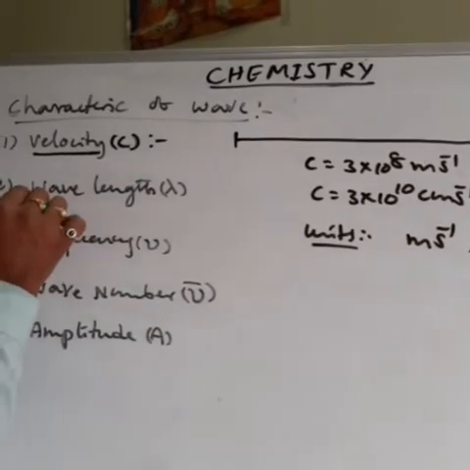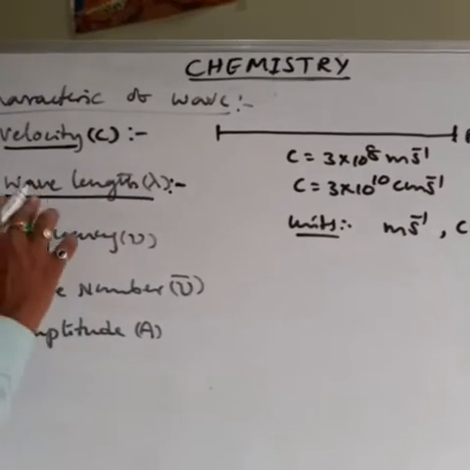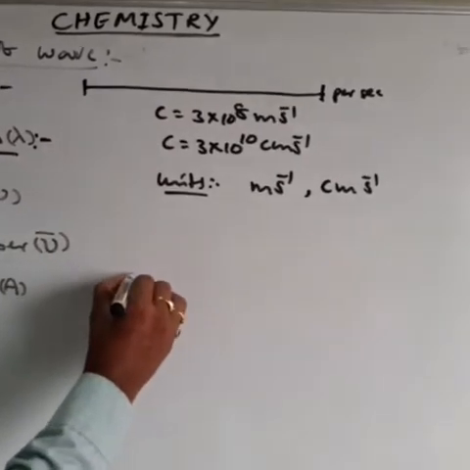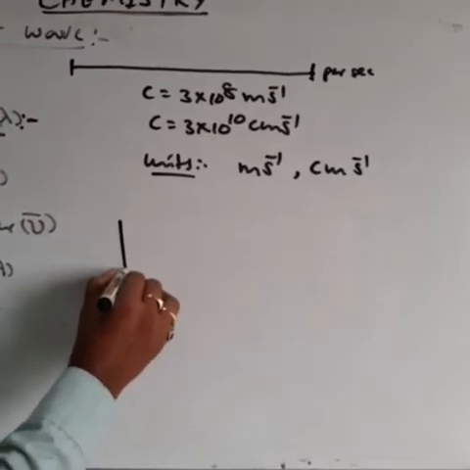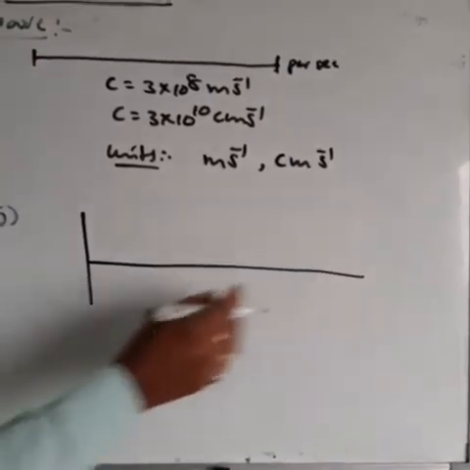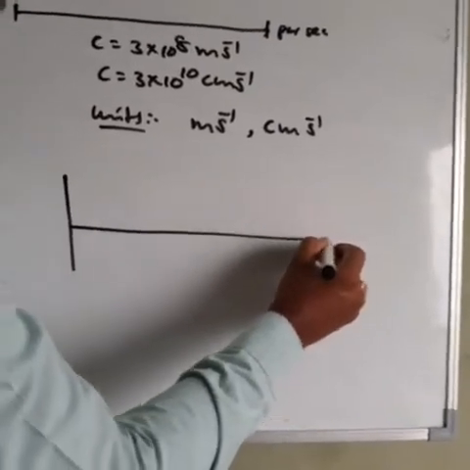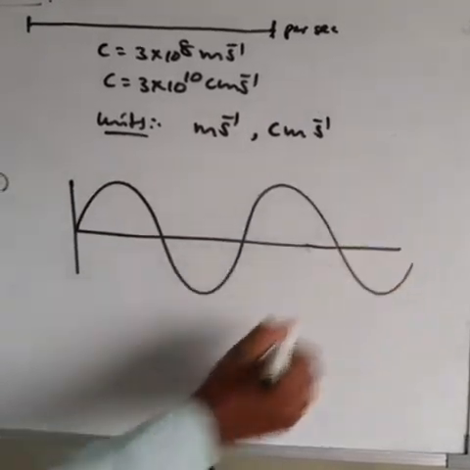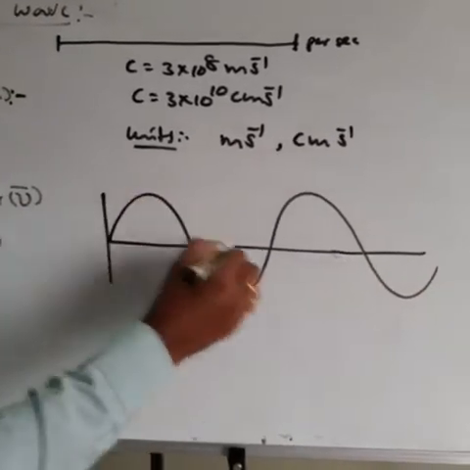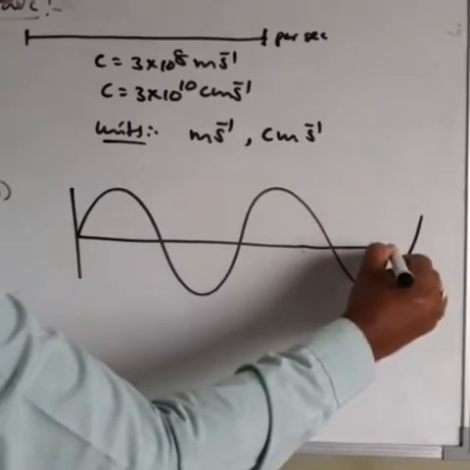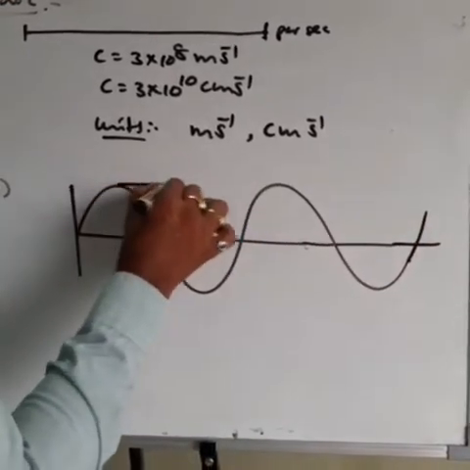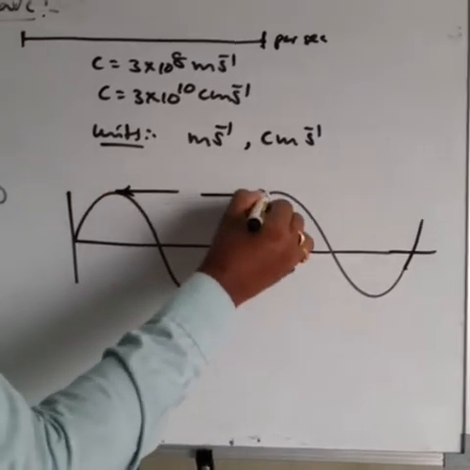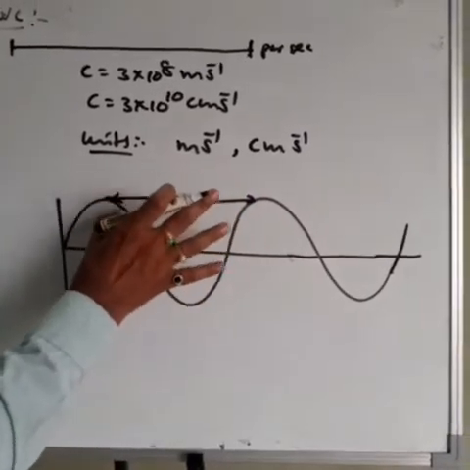Then next one is wavelength. For example, this is the wave, and this is the electron moving direction. Wavelength means the distance between two successive crests. Crests means between this one and this one.